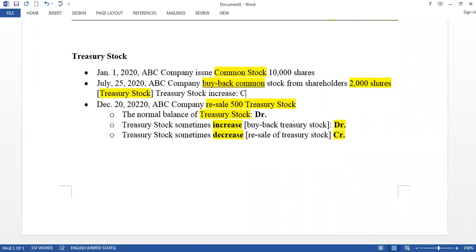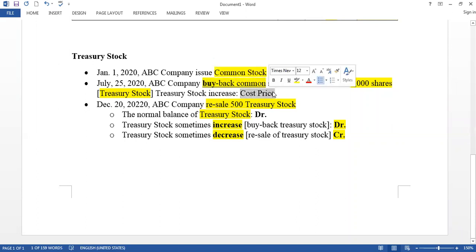So it is called the cost price. I repeat again, when you buy something, you have to pay cash, and the money you paid is called the cost price.